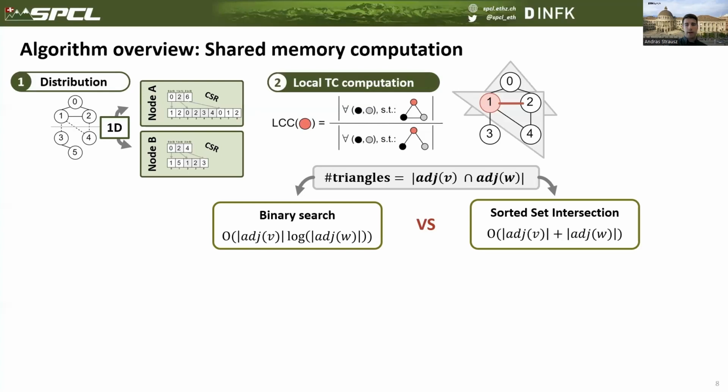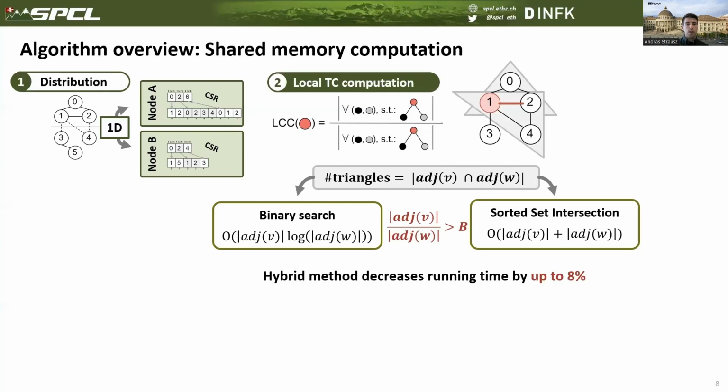In our work, we derive a boundary rule from the computational complexities of these methods and find that deciding at runtime which method to use based on this rule will lead to a decrease in running time by up to 8%. Moreover, we develop a shared memory implementation that leads to 2.7 times speedup using 16 threads.